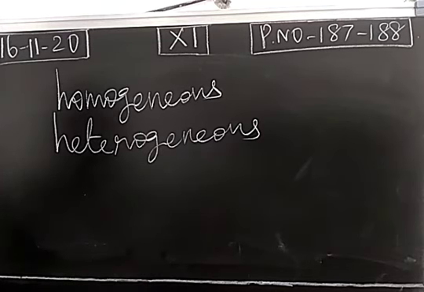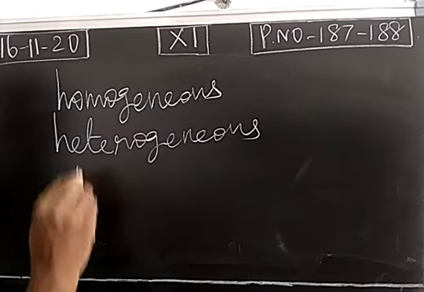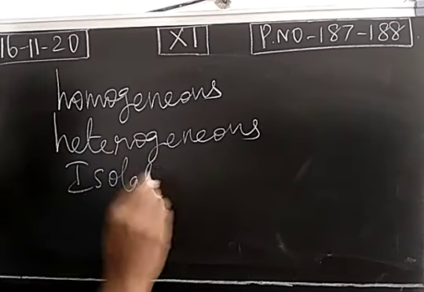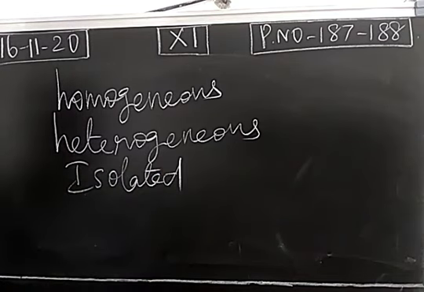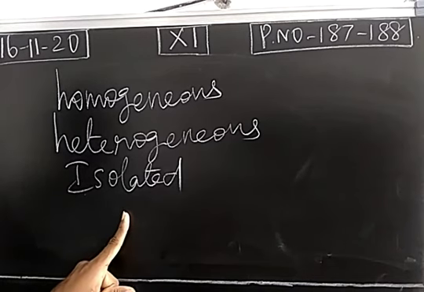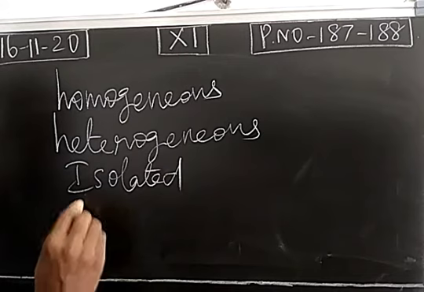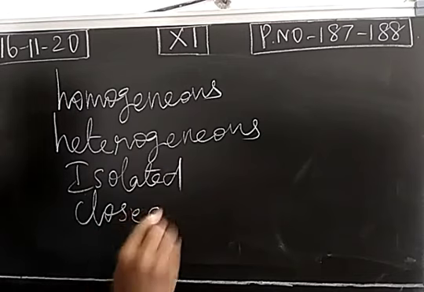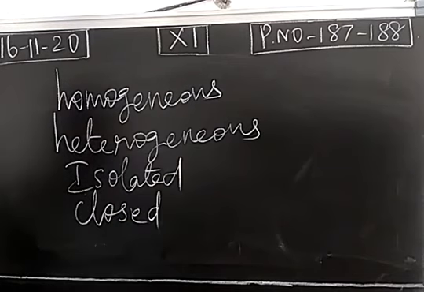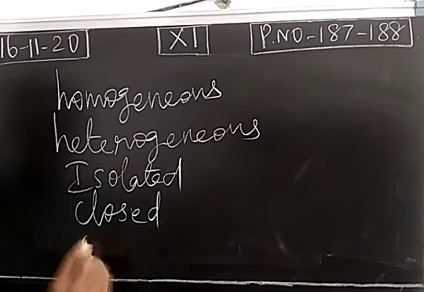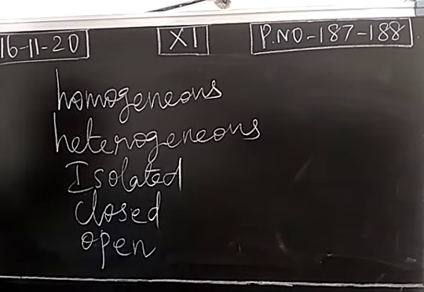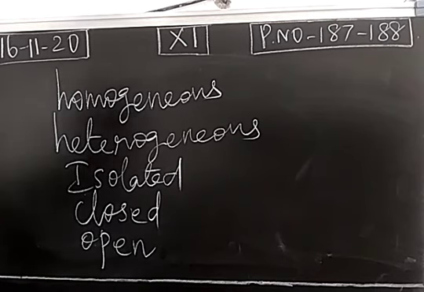Then based on the nature of boundary, the system may be an isolated system, in which exchange of matter and energy is prevented. The system may be a closed system: exchange of matter is not possible, but exchange of energy is possible. Open system: exchange of energy and matter is possible. So these are the types of system.